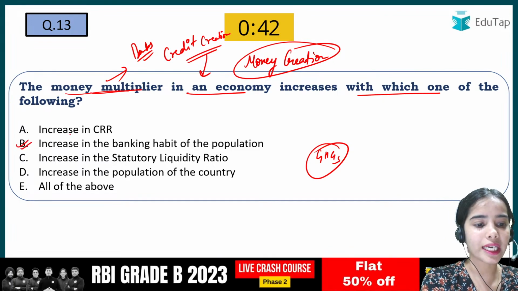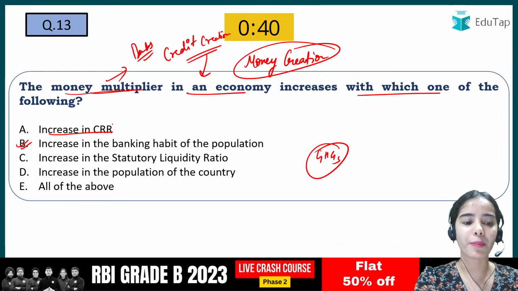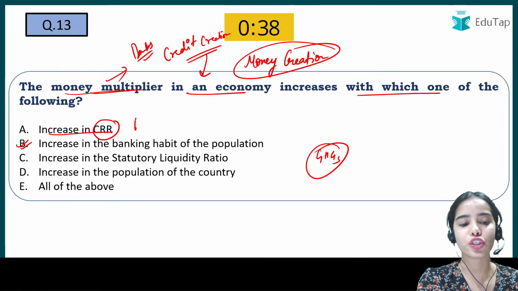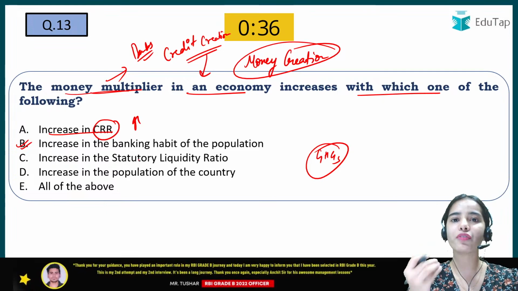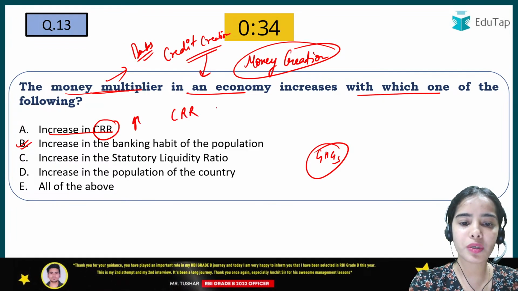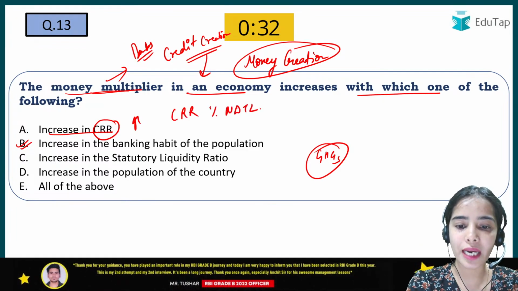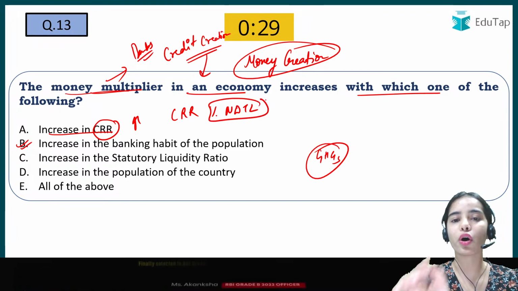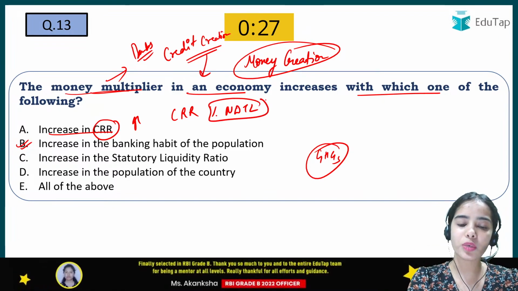That is absolutely correct. If there is an increase in CRR, you can understand that the cash reserve ratio will increase. That means the bank will have... So what is CRR? It is a percent of the net demand and time liabilities. The liability of the bank is the deposit.